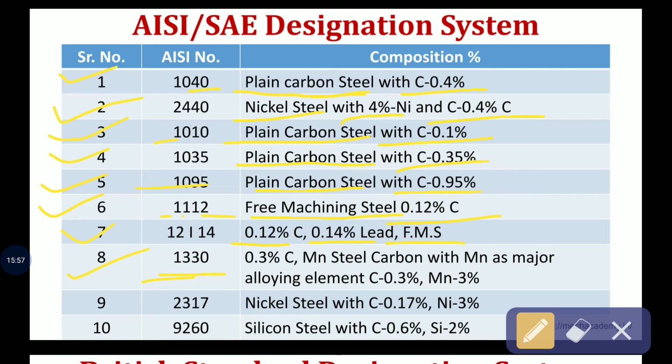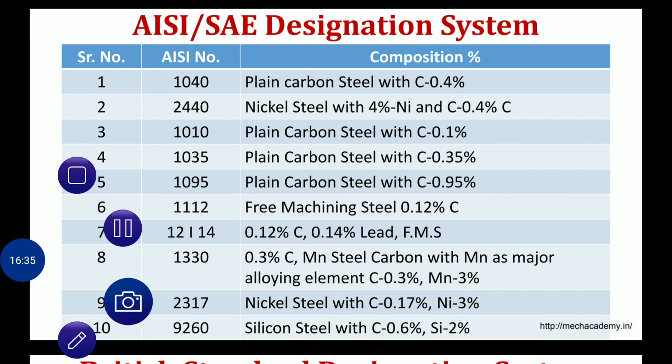1330 means what? 1 means carbon steel. 3 means manganese steel, so 3 means manganese percentage is 3%, and 30 means there is 0.3% carbon. So you can see here 11 means free machining steel, 12 also means free machining steel, 13 means manganese steel, and 10 means plain carbon steel. So you should remember all these things.